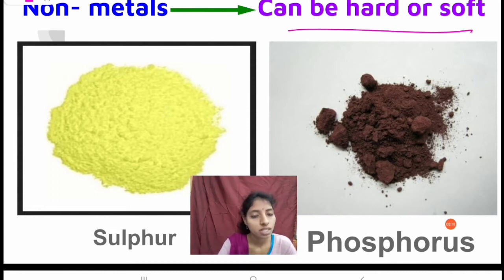Just as we have seen, diamond is the hardest substance, and sulfur and phosphorus are soft substances. So we can say that non-metals can be hard or soft, but metals are strong and hard, except sodium and potassium.